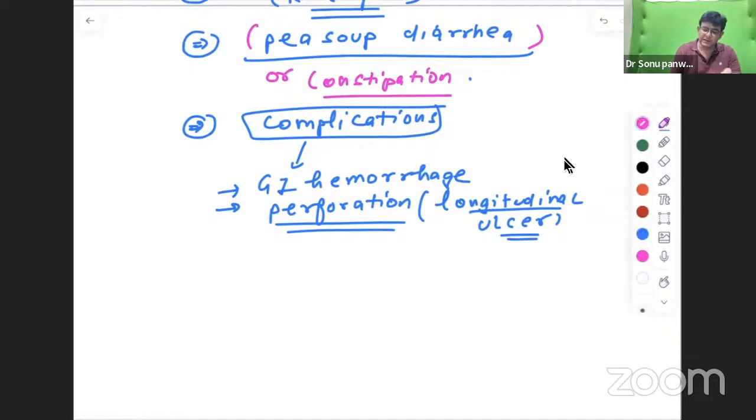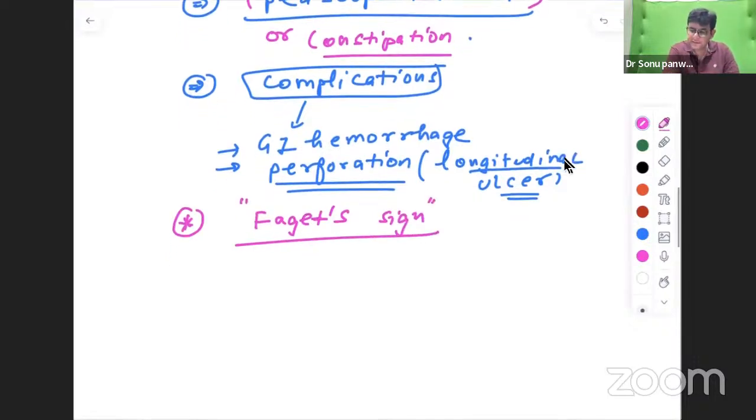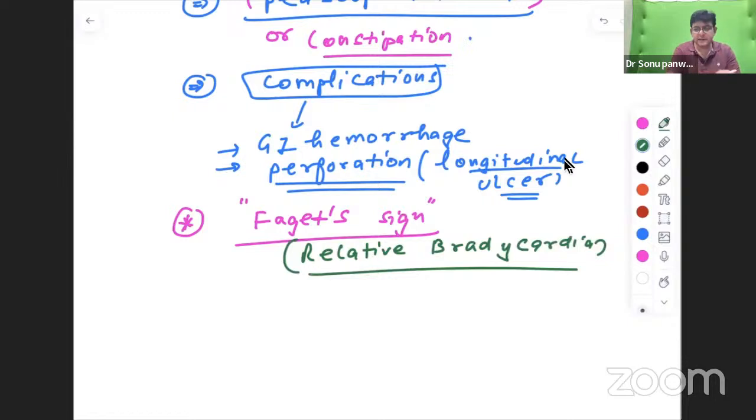Now, after all these complications and features, what else should you know here? You should know that there is a sign in this particular one that is termed as Faggot sign. And this Faggot sign is relative bradycardia.